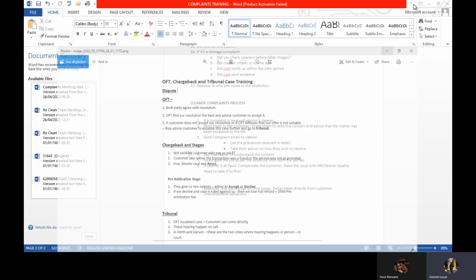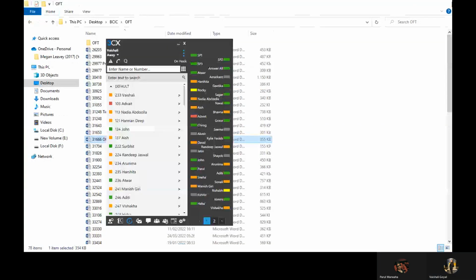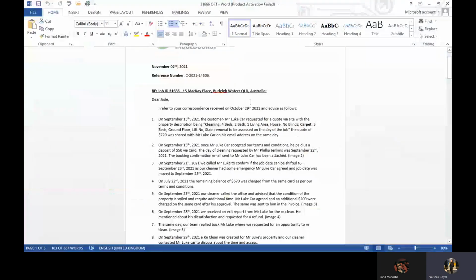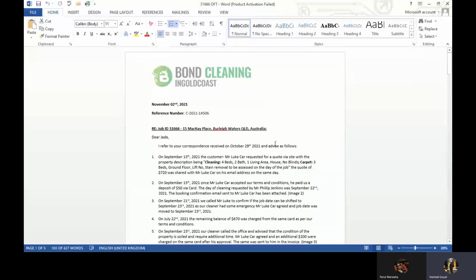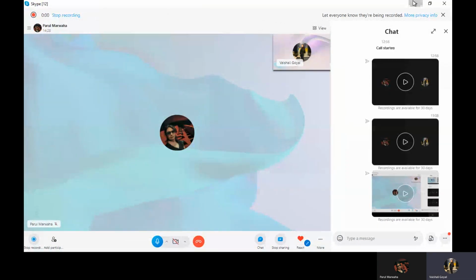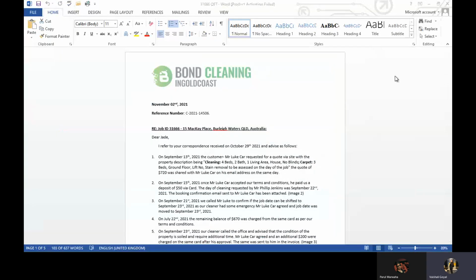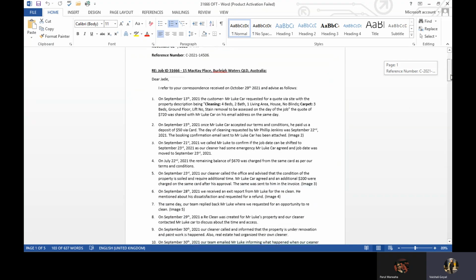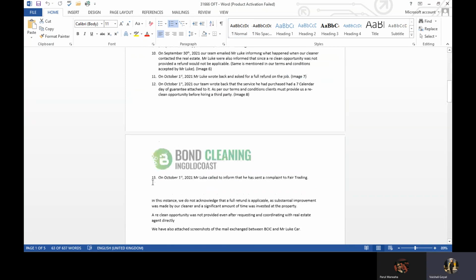I'll show you what a detailed timeline document is. So this document looks something like this. As of now this is in doc file, but we send this file in PDF format. This file contains all the details about that job, from the date the customer requested the quote till this dispute happened, where the customer did not agree to the resolution we offered.